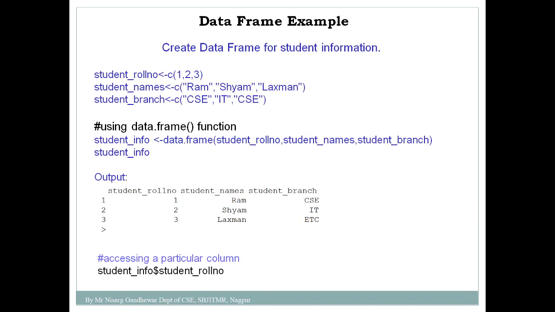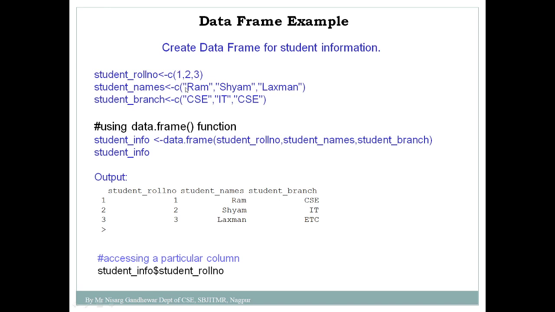Now we'll take a simple example to demonstrate the concept of data frame. Here I am creating a data frame for storing student information. I have created three vectors. One vector is for roll number, which is of numeric type.